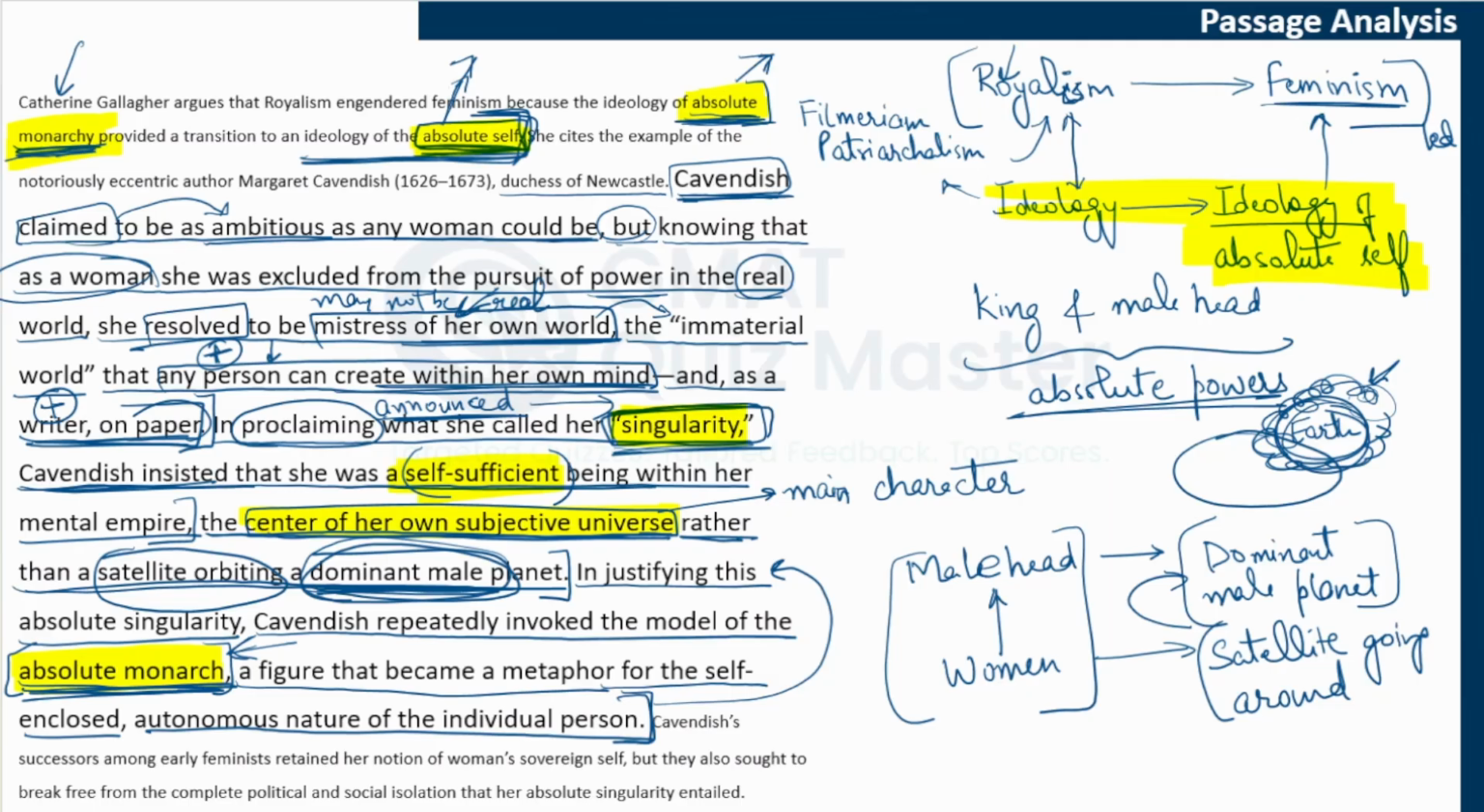And that is how, with this example, Catherine Gallagher is saying that royalism itself, the ideology of patriarchalism, itself led to feminism, because it provided this transition from the ideology of absolute monarchy to the ideology of absolute self. It gave women this idea that you are self sufficient, you have your own world, you can create your own world, you can be absolutely powerful in your own world. You need not be dependent.